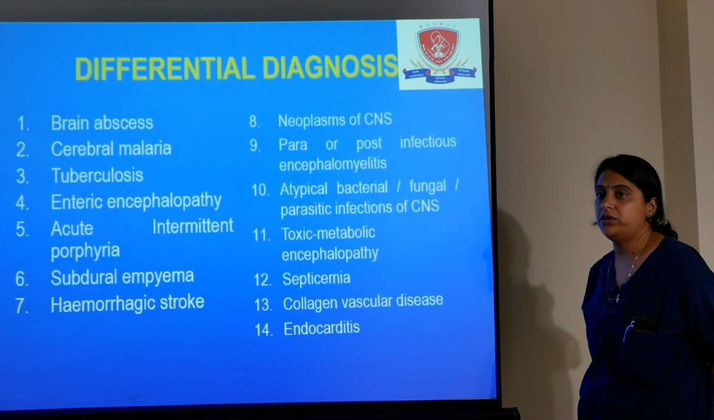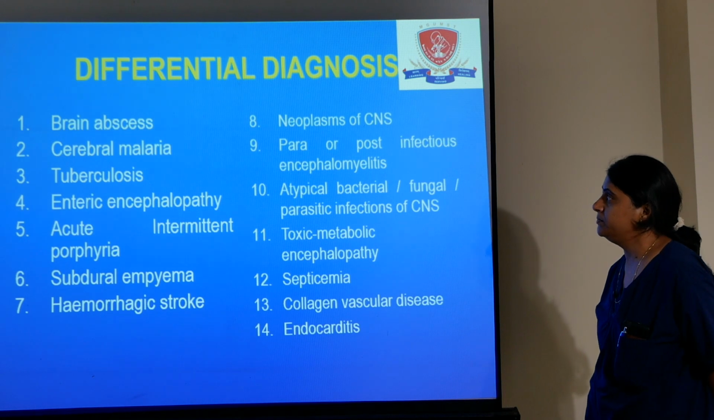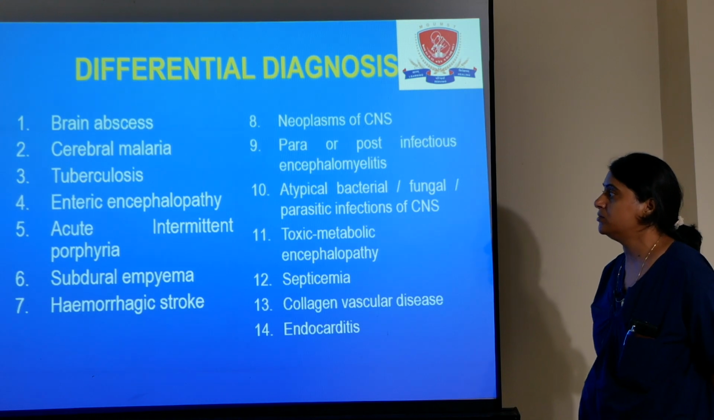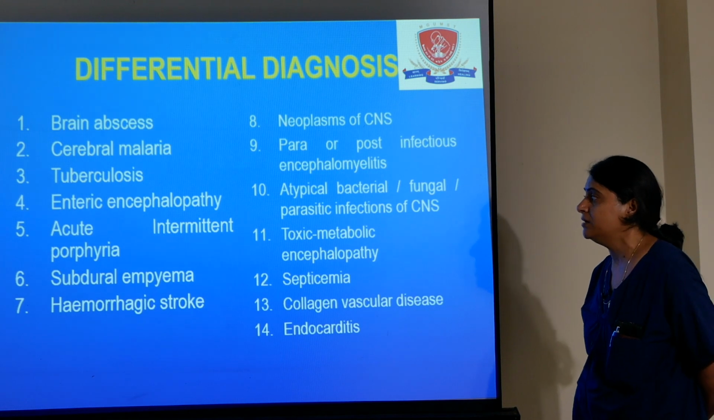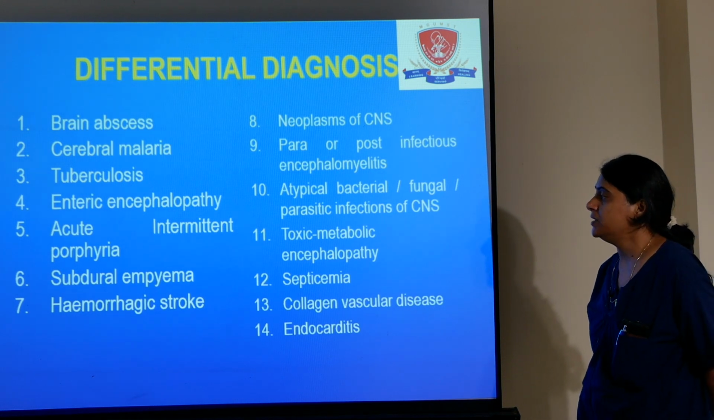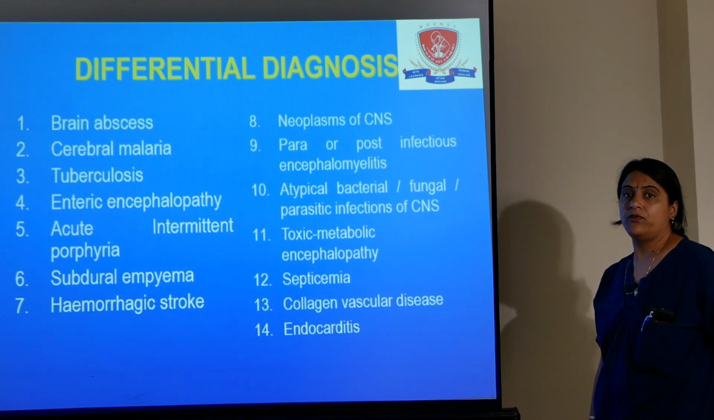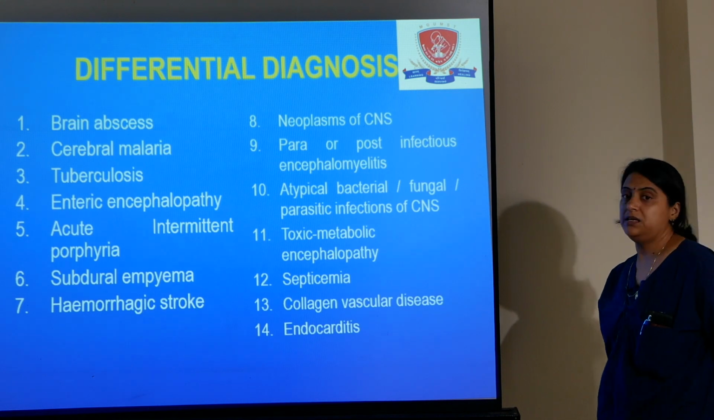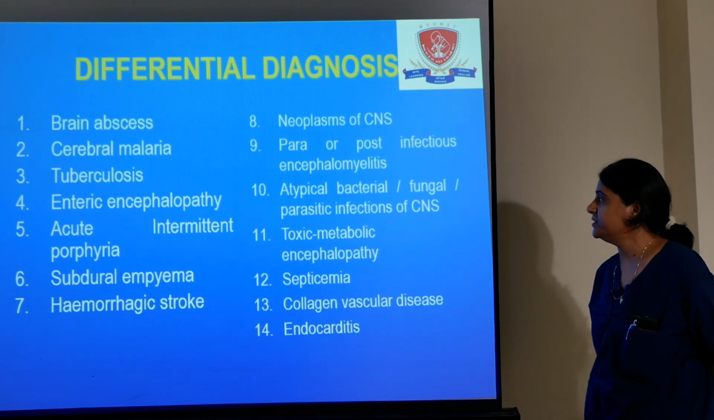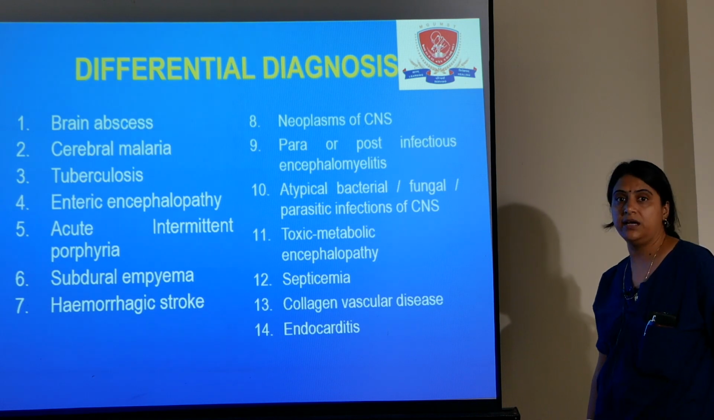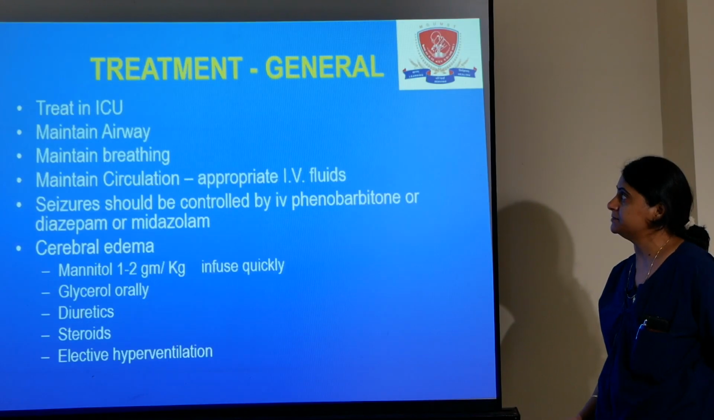What is the differential diagnosis from encephalitis? Brain abscess, cerebral malaria, tuberculosis, enteric encephalopathy. The patient may have a history of acute intermittent porphyria, subdural empyema, hemorrhagic stroke. It may be due to neoplasm of the CNS. Para or post-infectious encephalomyelitis is there. Atypical bacterial, fungal or parasitic infection may also present with the same type of illness. Toxic metabolic encephalopathy, septicemia, some collagen vascular disease and endocarditis may cause similar symptoms.